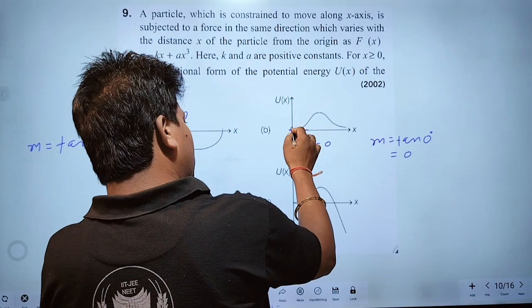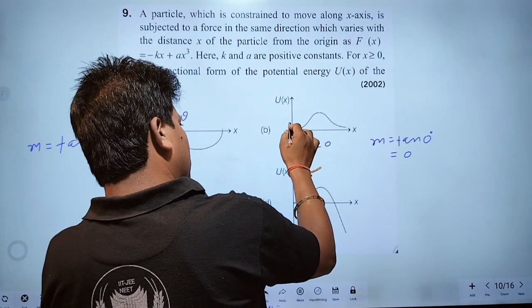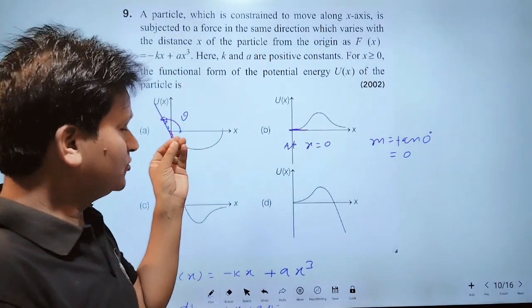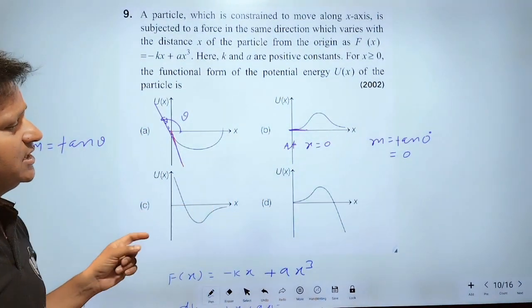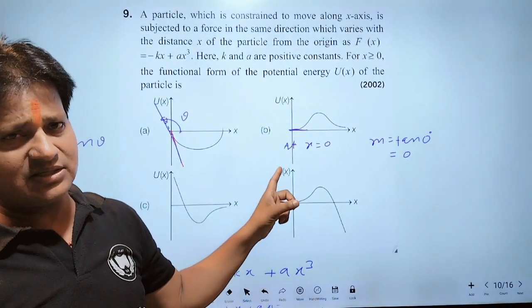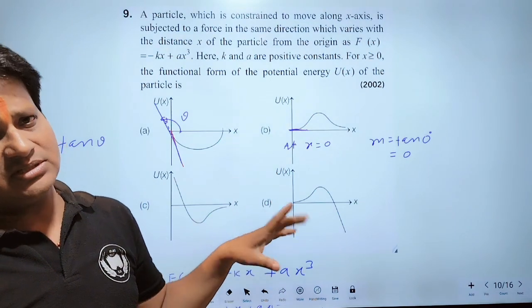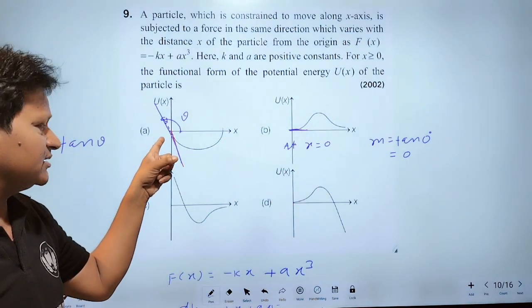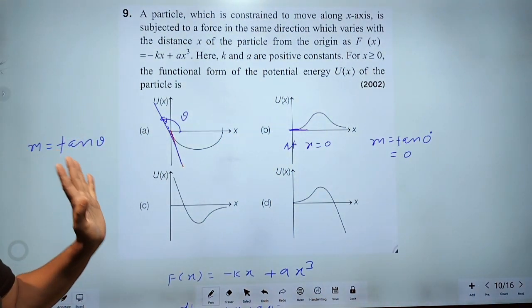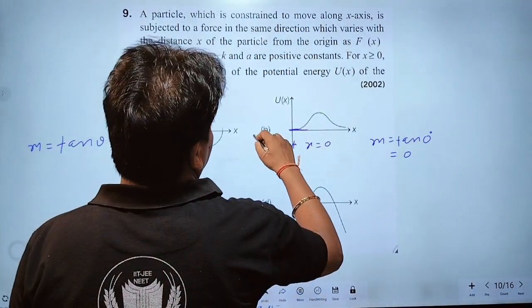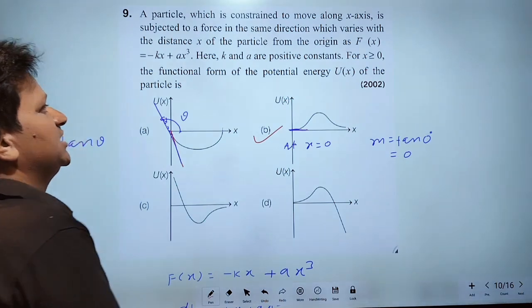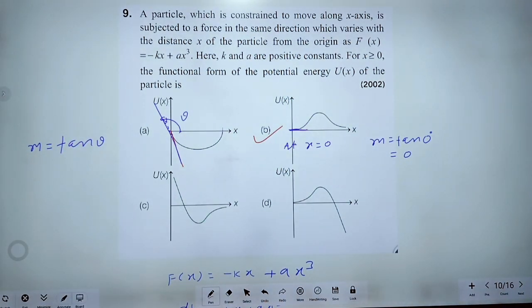So the slope at x equal to 0 is 0. But here the slope is not 0. Therefore, this option satisfies the condition of the question. Option B will be the correct option.